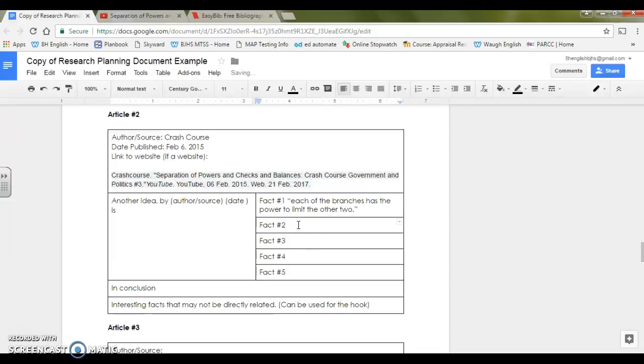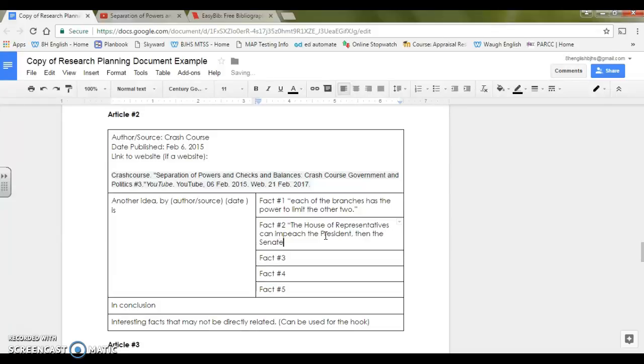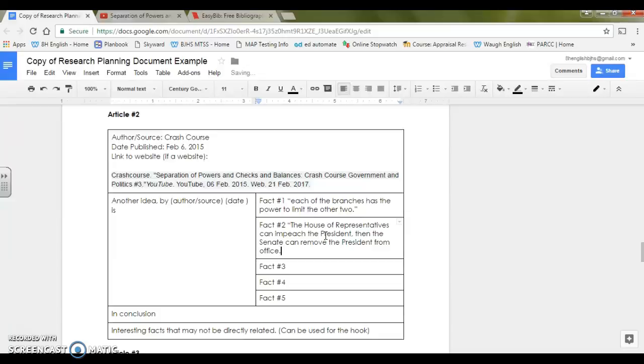Great, and I found another interesting fact as well that said, and notice I'm putting these in quotes, "the House of Representatives, I think I should capitalize, can impeach, I misspelled that, the president, then the Senate can remove the president from office." Period. So if I want to use that information, I can have it here.